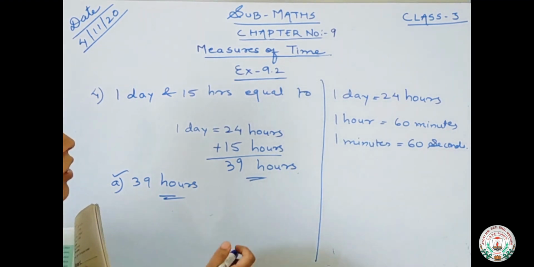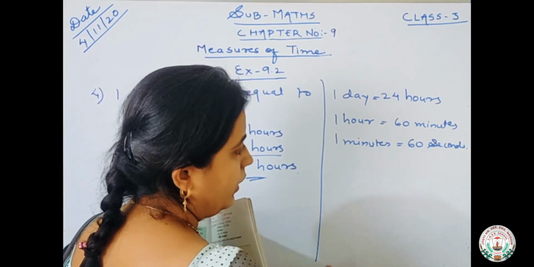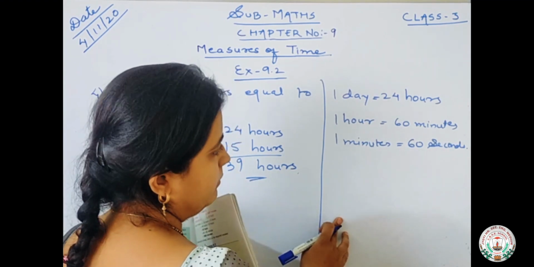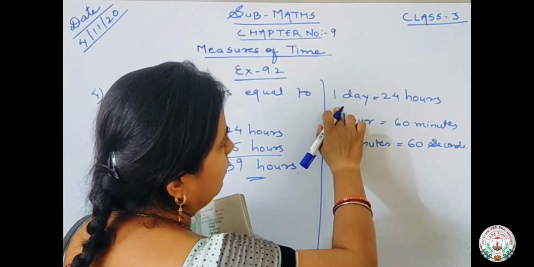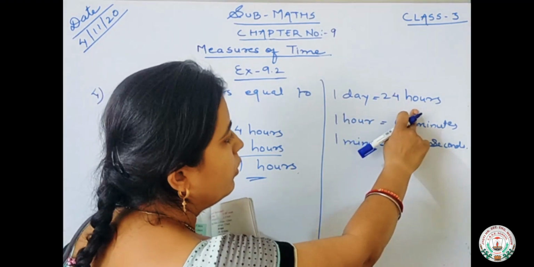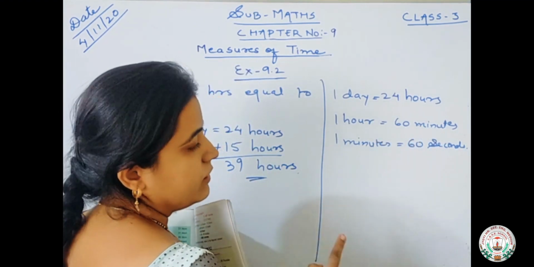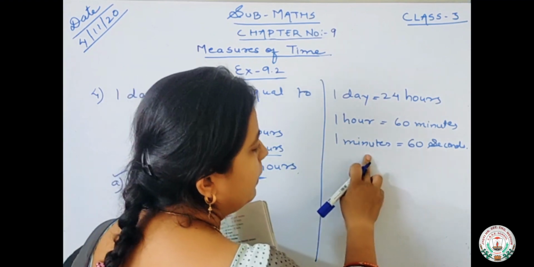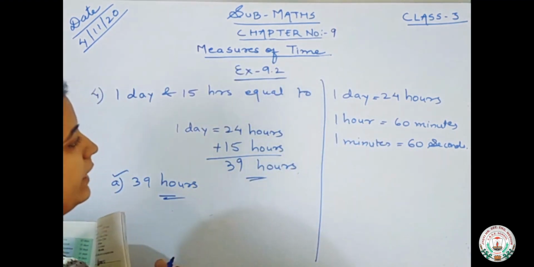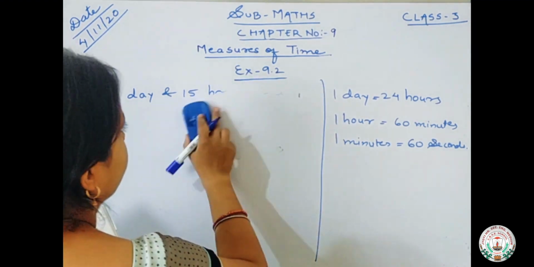Okay, you all know about the seconds also. Yesterday in the class I explained about the seconds also. So these are the important points. 1 day is equal to 24 hours. 1 hour is equal to 60 minutes. एक घंटे में 60 मिनट्स होते हैं, ये कल हमने काउंट करके देखा था क्लॉक में. And 1 minute is equal to 60 seconds. Okay, now moving on to our question number 5.